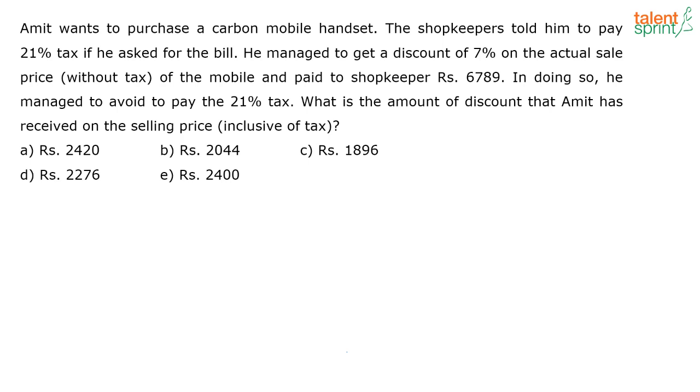Next question. Amit wants to purchase a carbon mobile set. The shopkeeper told him to pay 21% tax if he asked for the bill. He managed to get a discount of 7% on the actual sale price without tax of the mobile and paid the shopkeeper rupees 6789. In doing so, he managed to avoid paying the 21% tax. What is the amount of discount that Amit has received on the selling price?